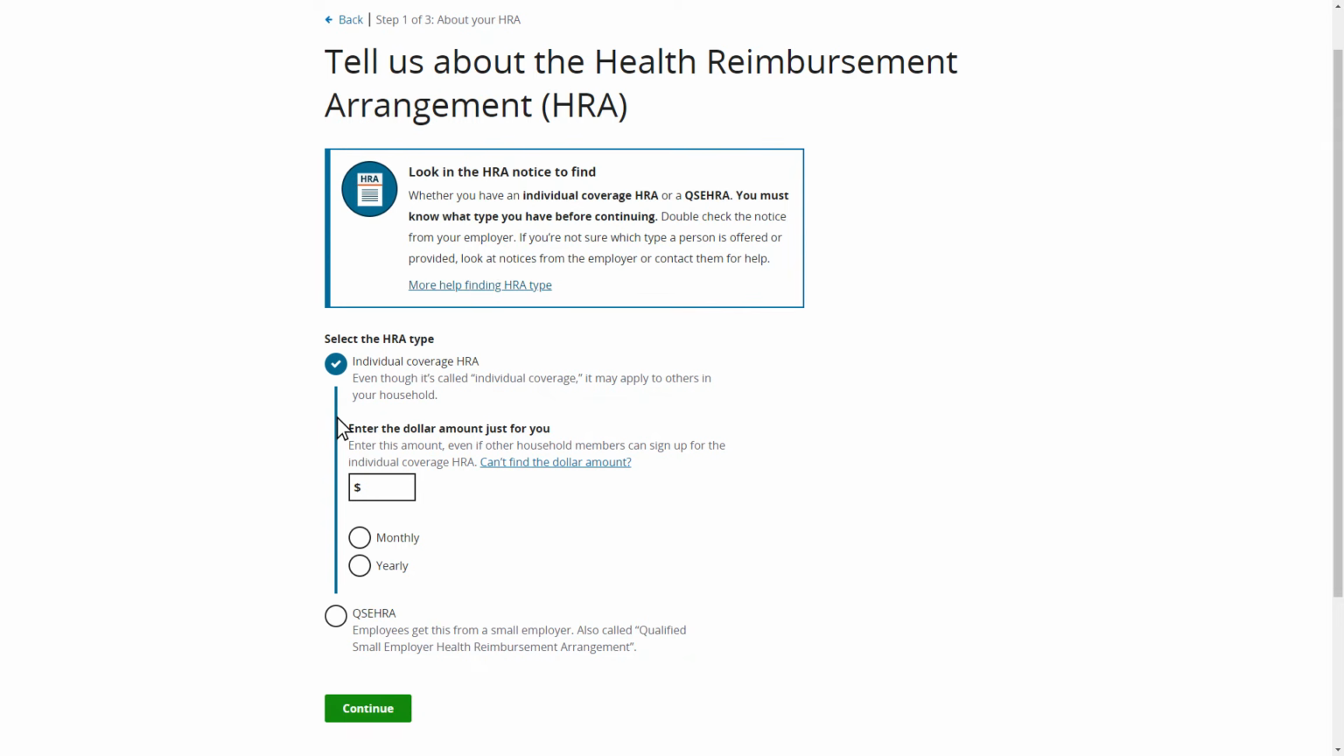Amy's notice states her self-only amount is $1,200 for the year. She enters that amount, selects yearly as the frequency, and then selects Continue to proceed to Step 2 of the tool.